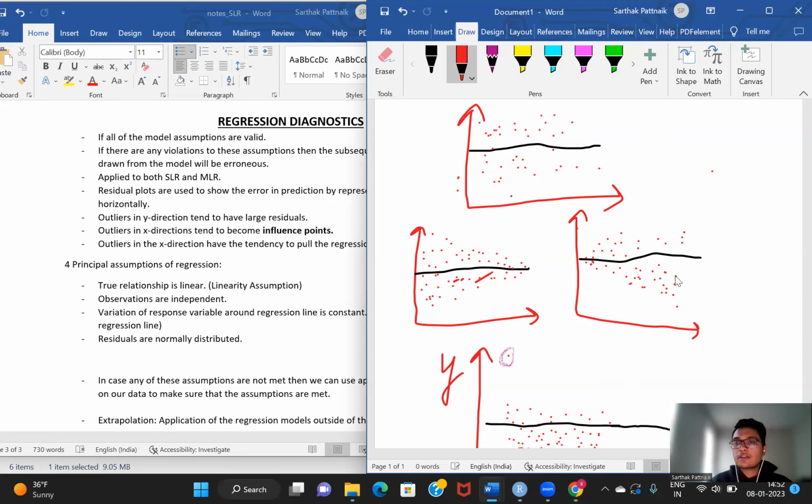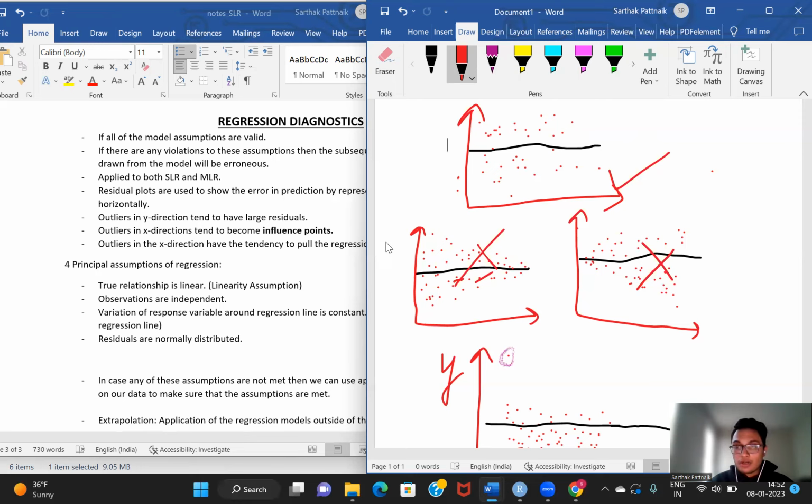These are some of the scenarios where the assumption of constant variation is violated. Ideally, we want a scenario like this where the distribution of points around my regression line is randomly distributed. And the final assumption is that the residuals have to be normally distributed. This is pretty straightforward. Basically, it means that my residuals, which is my actual values subtracted from my predicted values, if I draw a distribution of that, that has to be normally distributed.